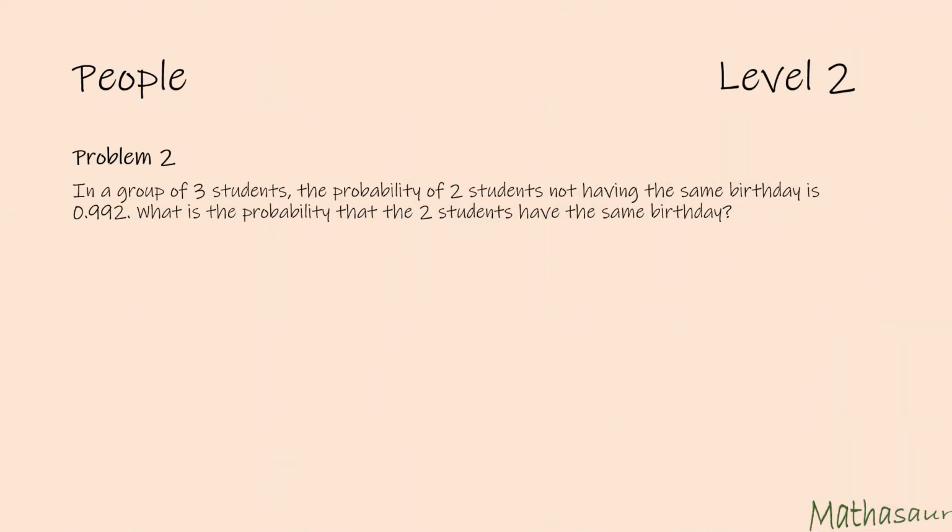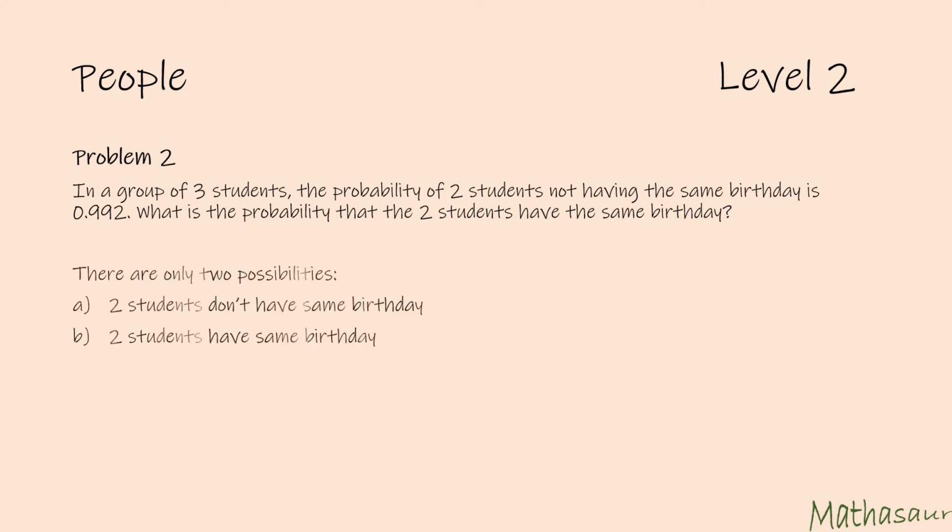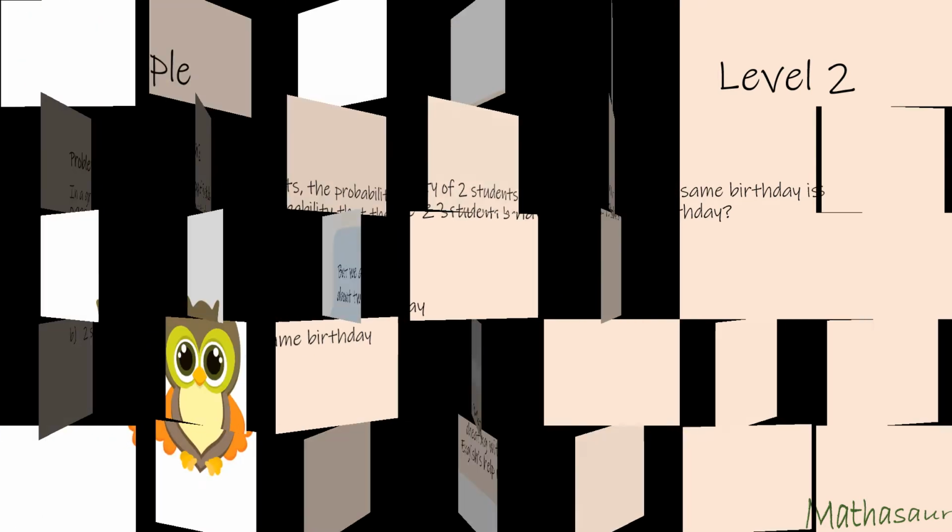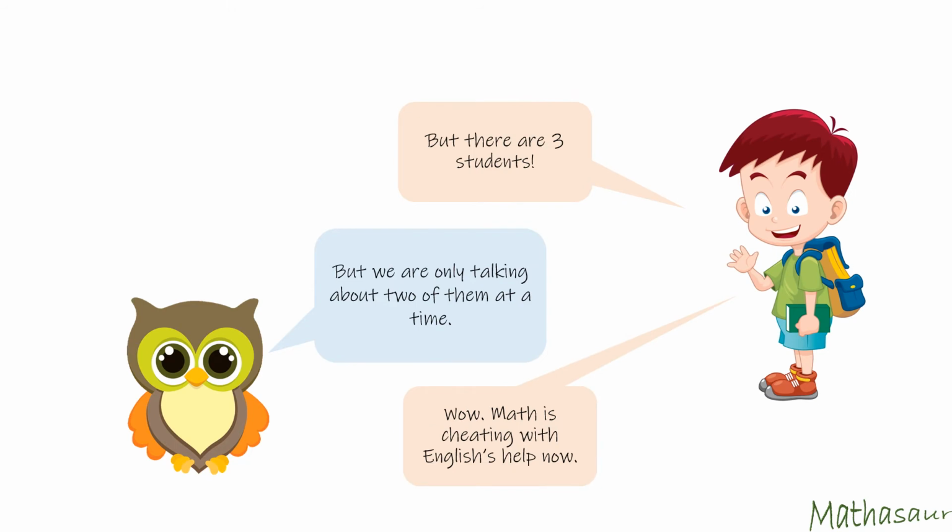Let us look at another problem. In a group of 3 students, the probability of 2 students not having the same birthday is 0.992. What is the probability that the 2 students have the same birthday? There are only 2 possibilities here. Either 2 students don't have the same birthday or 2 students have the same birthday. But there are 3 students. But we are only talking about 2 of them at a time.